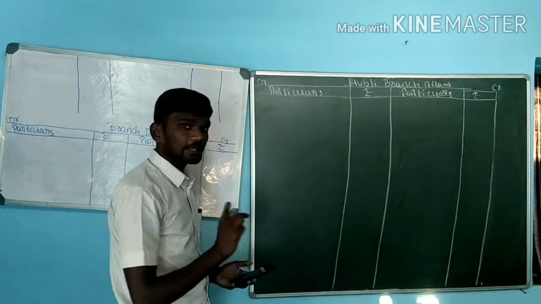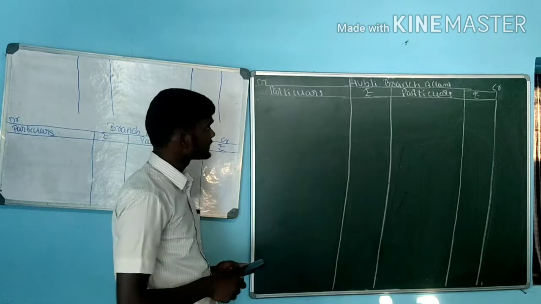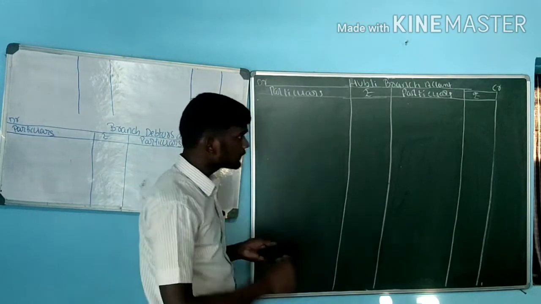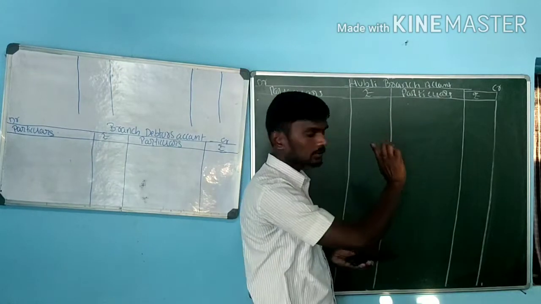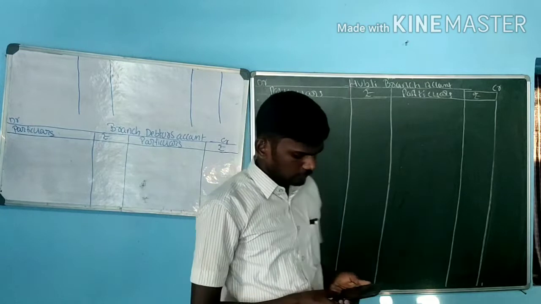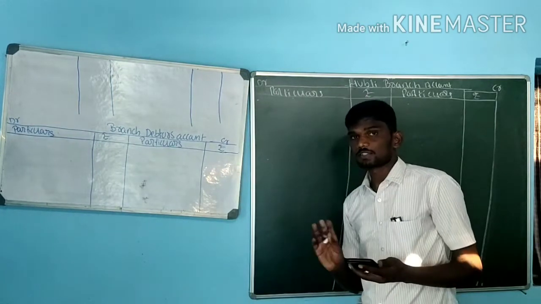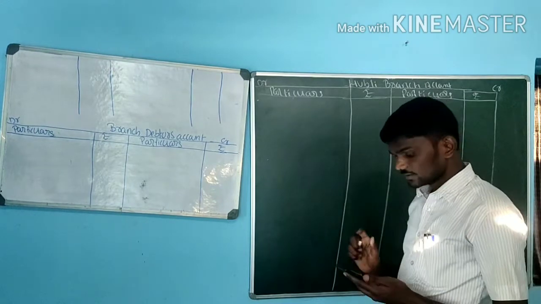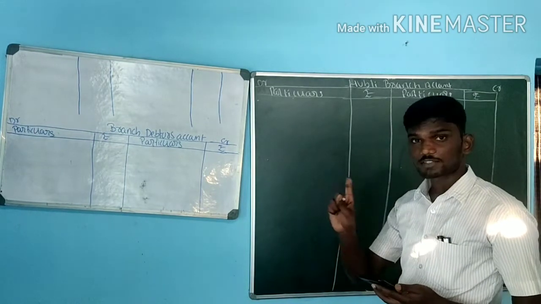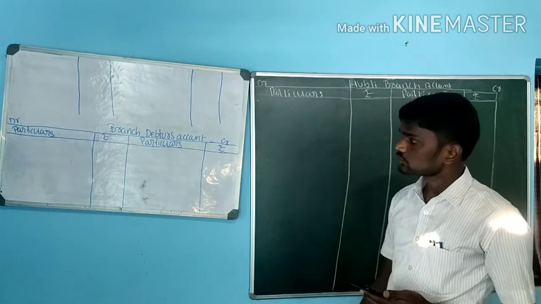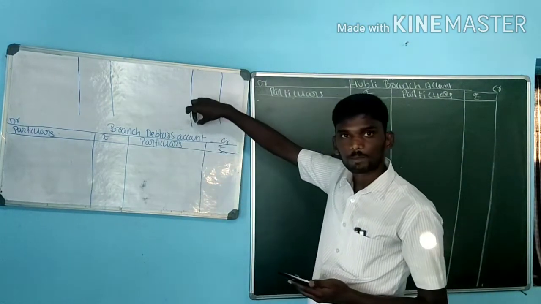Then any kind of expenses, debit side, to bank. Any kind of income, by bank. This is the format for branch accounting. At the same time, sometimes in the problem we have to prepare a branch debtors account or branch creditors account. In this question, they have given the debtors opening value but not the debtors closing value, so we need to prepare the branch debtors account.